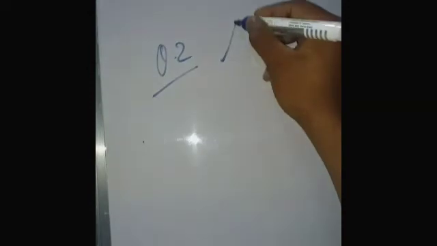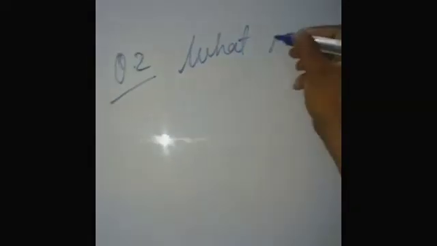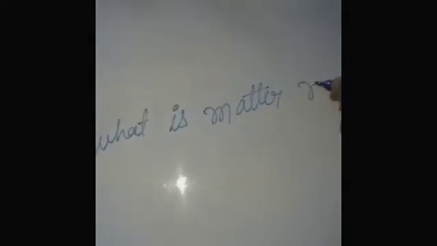Then I define molecules. First of all, matter is made up of molecules. If anyone asks you what matter is made up of, that is the second question. What is matter made up of?